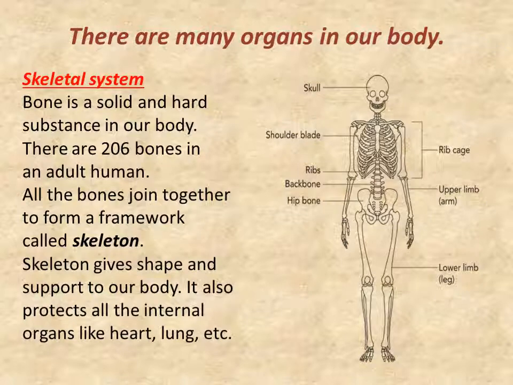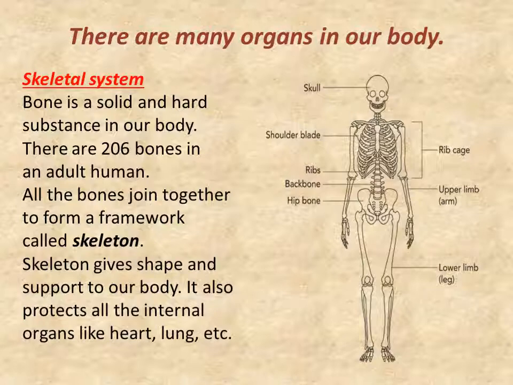Now let us learn about other organs in our body. So children, there are many organs in our body. The first one is the skeletal system. You can see here the skeleton system, which is formed of the bones. Let us learn about this.